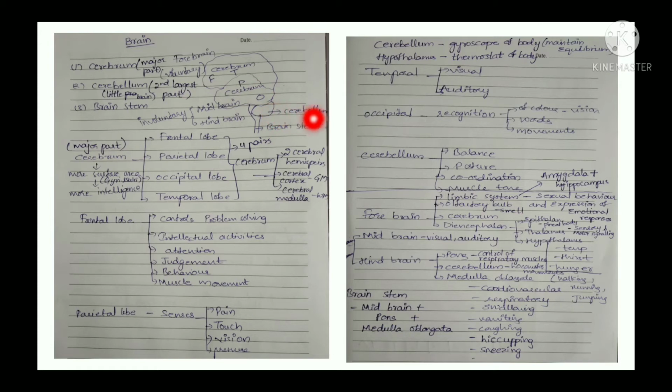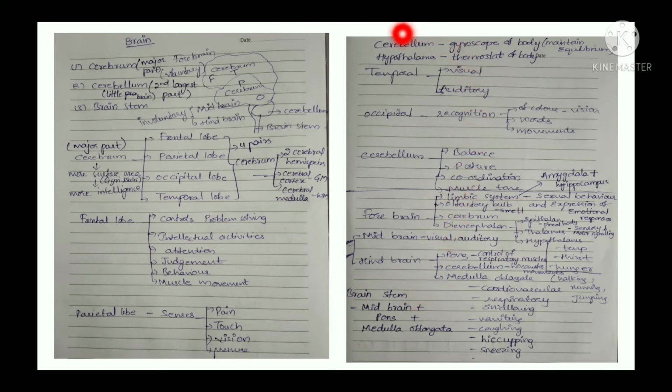This is called cerebellum and this is called brainstem. So here we can see brainstem is a combination of midbrain, pons and medulla oblongata. So by combining these three, we call it brainstem.